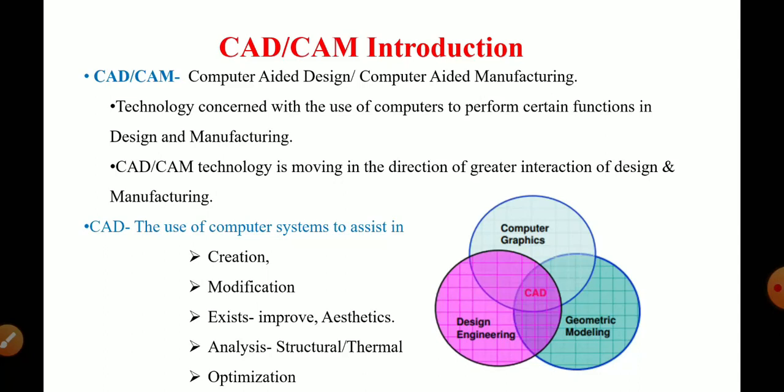What is meant by CAD? The use of computer systems to assist in the creation of new jobs, new models, new designs. Then computers are also used for modifications of existing products, to improve the quality or shape of existing products, and to improve the aesthetic look of the designed component. Again, computers are used to analyze and optimize; structural and thermal analysis can be carried out with the help of computers in the CAD system. So CAD is used in optimization as well.